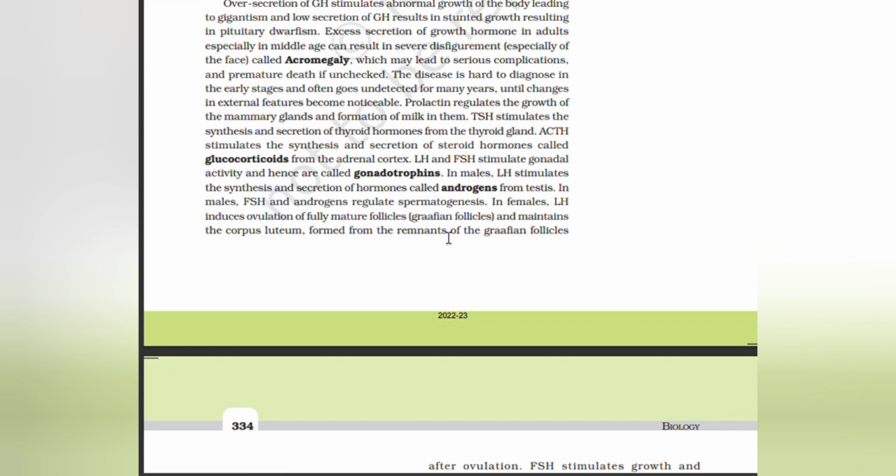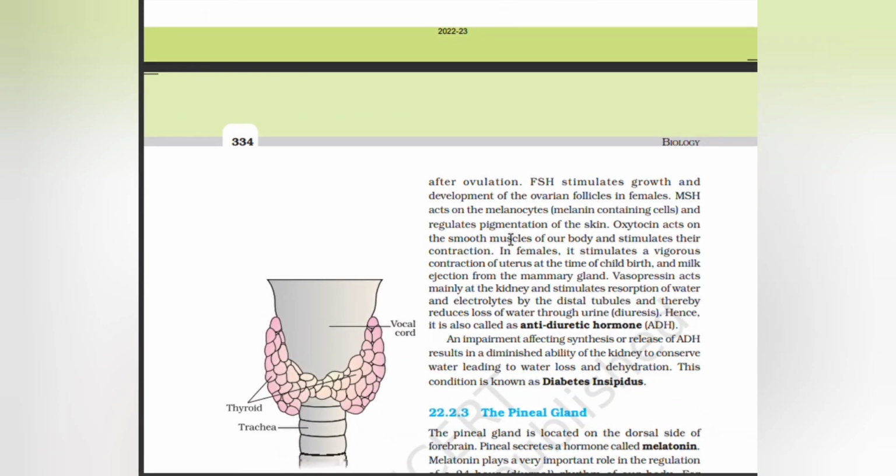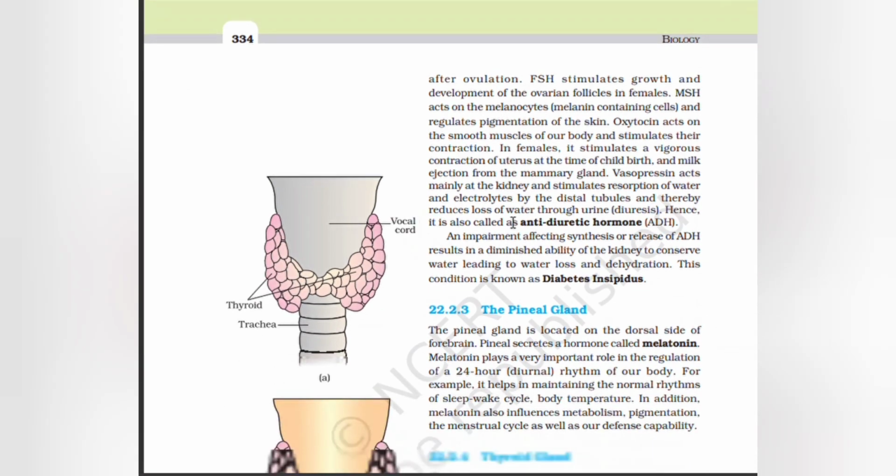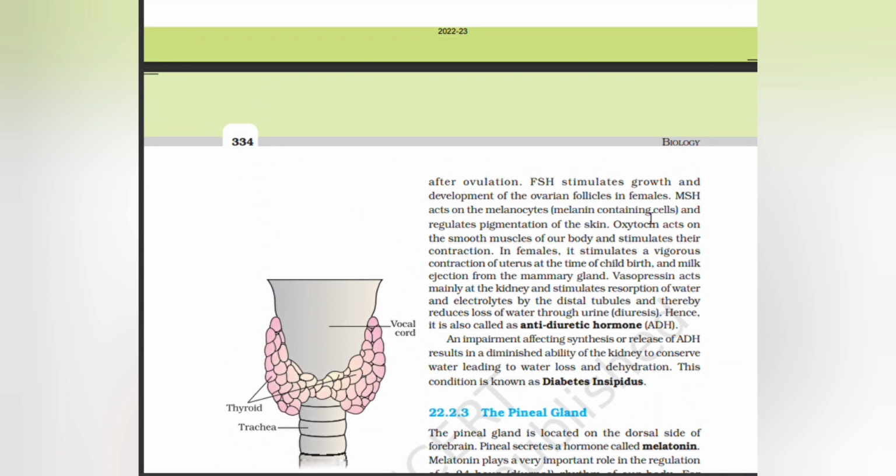That is remnants of the Graafian follicles after ovulation. FSH stimulates growth and development of the ovarian follicles in females. MSH acts on the melanocytes, stimulating melanin-containing cells and regulates pigmentation of the skin. Oxytocin acts on the smooth muscles of the body and stimulates their contraction.